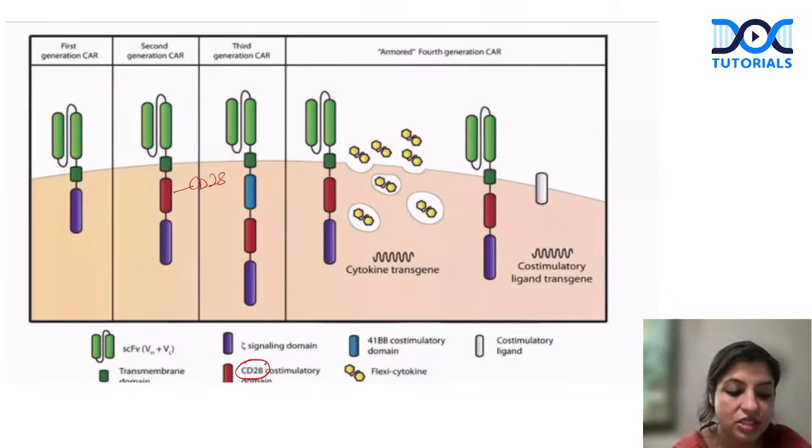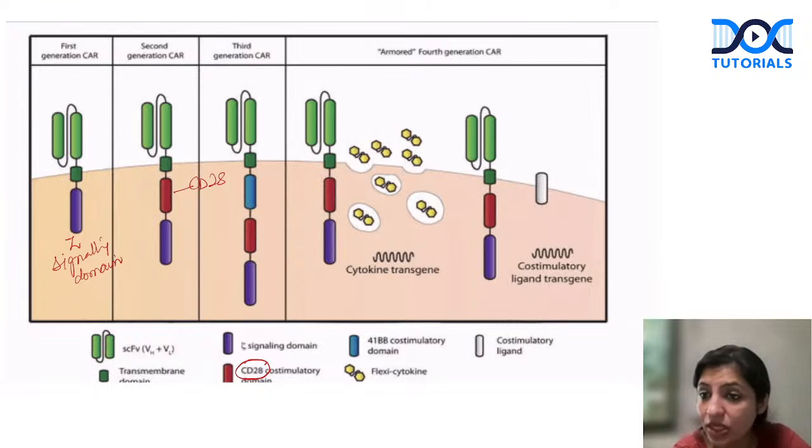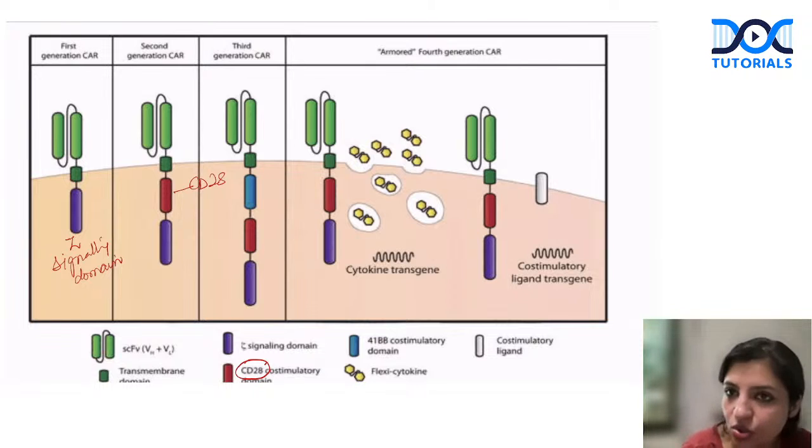So first this was just your TCR signaling domain. This is just a signaling domain, that is signal 1. Signal 2 is CD28 when it binds with the B7 molecules of the antigen presenting cell. So that is signal 2. Both were needed, so both were put in, and then they looked at the results. The results were good, but not very good.